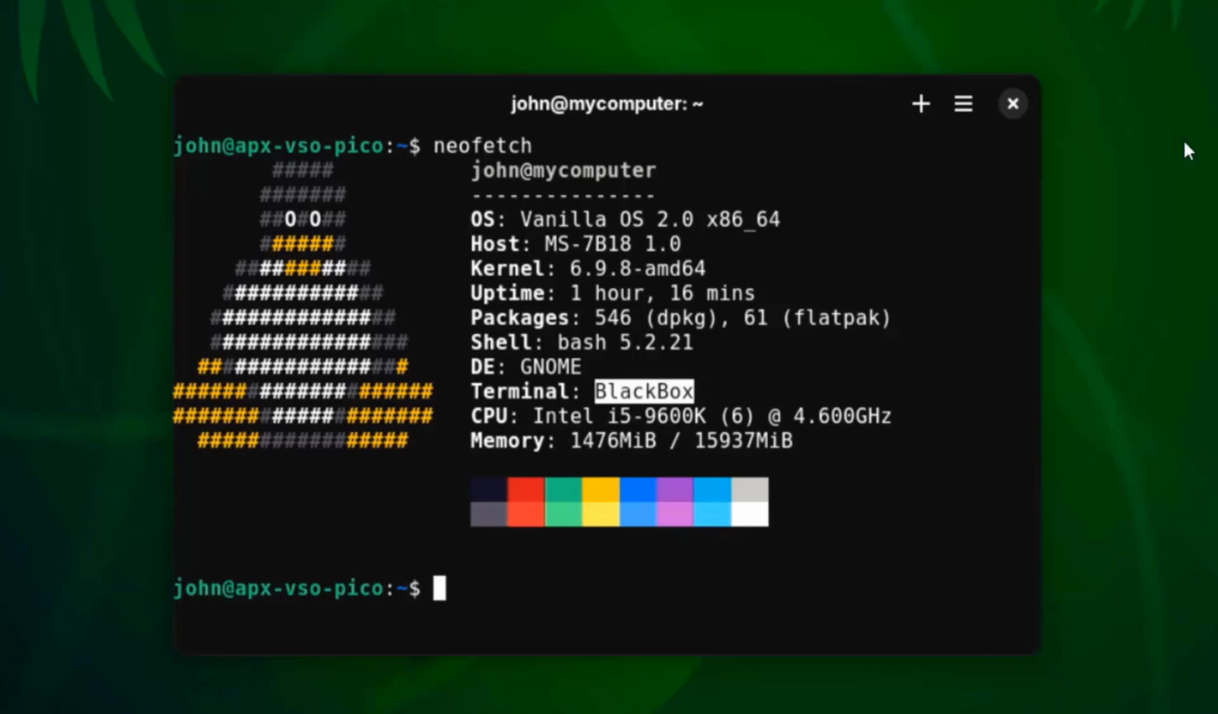In this video, I installed Vanilla OS Orchid on a desktop computer.